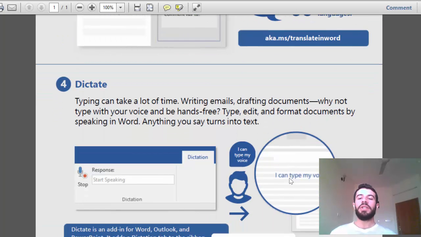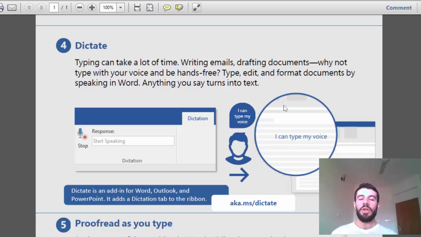Also dictate, or dictation. In contrast to Read Aloud, here it is dictate. In Read Aloud, if I cannot read, I just want to listen. Now here I want to write something, but also I am tired. For example, I cannot write on the mobile, or I cannot use the keyboard, I cannot type on the keyboard so fast. So you can just speak, and your talking will be converted to text.